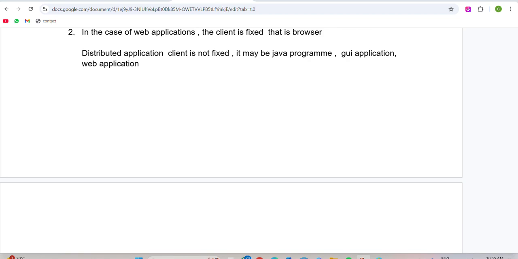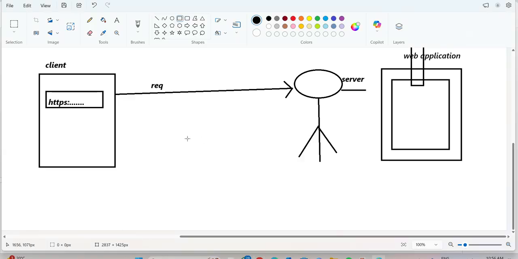Here the client is fixed. That is the browser. For example, we are searching www.facebook.com in the browser, so this is the client. In that web application we have Java code, where the complete logic is available.